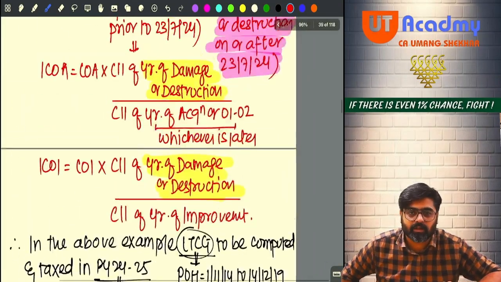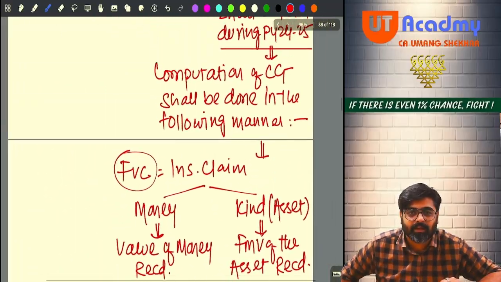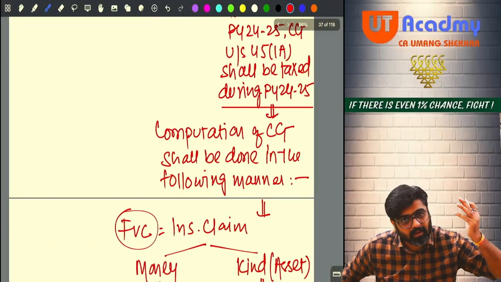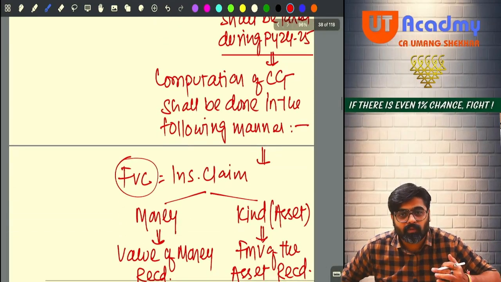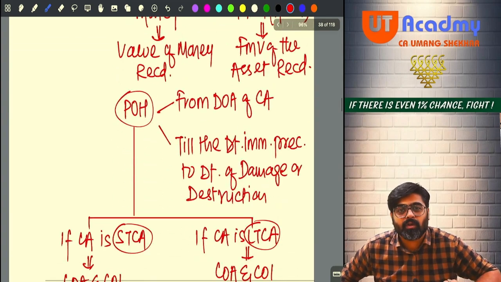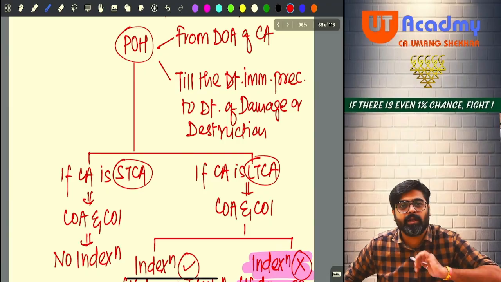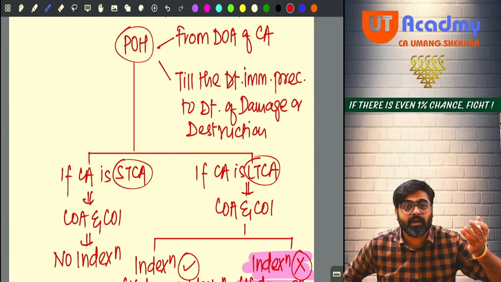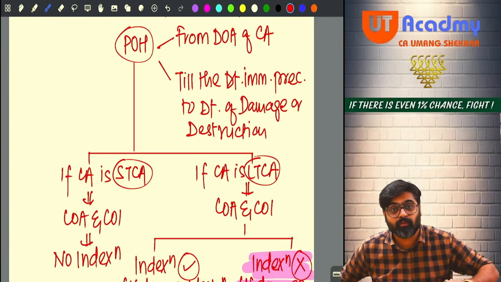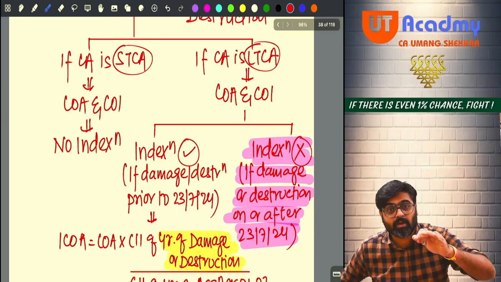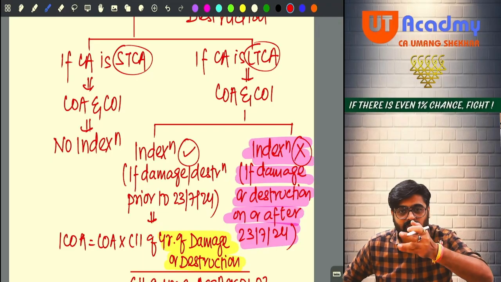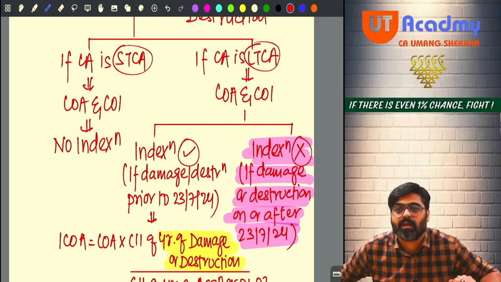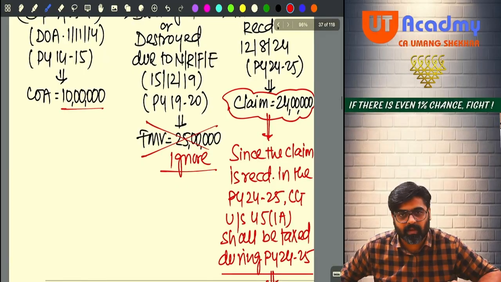And whatever discussion is there, see, the entire discussion we have done in the question solution itself. What will be the full value of consideration? From where to where will the period of holding be taken? If that period of holding is short term, there will be no indexation. Based on the period of holding, if the asset is long term, we will do indexation if the transfer, damage or destruction takes place prior to 23rd July. All this discussion we have done. Hello sir. So one by one.